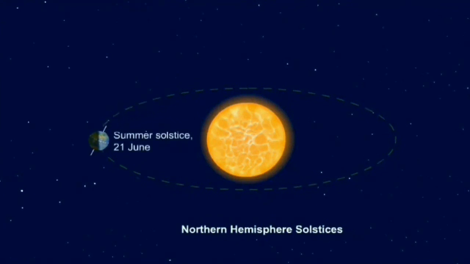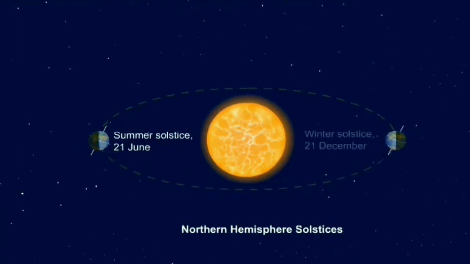Sol means the sun, solstice means the standing still of the sun. Solstice is either of the two times of the year at which the sun reaches its highest or lowest point in the sky at midday. In the northern hemisphere, June 21 is the longest day and December 21 is the shortest day.